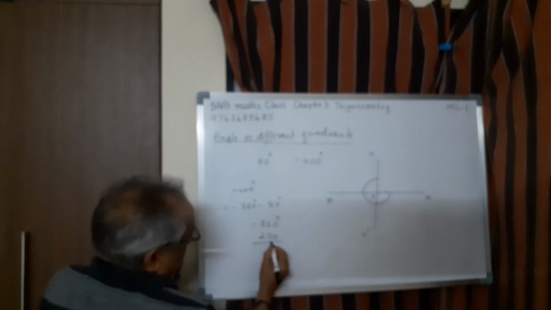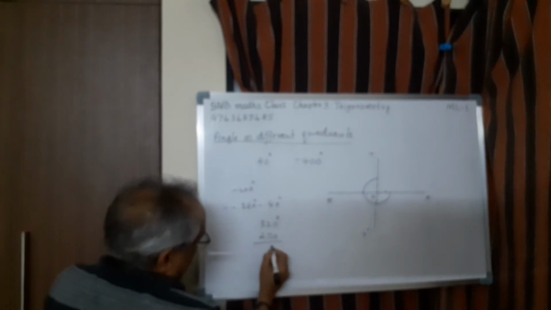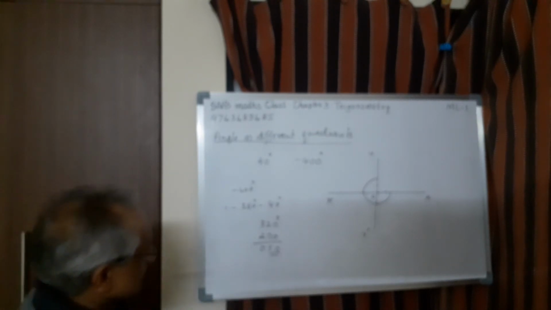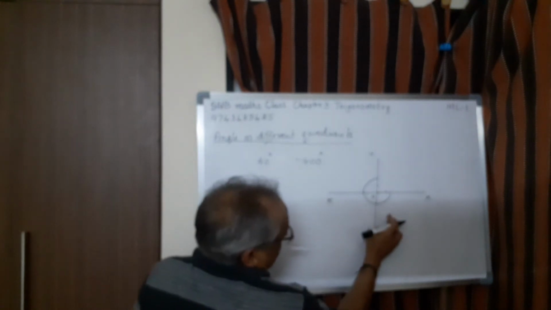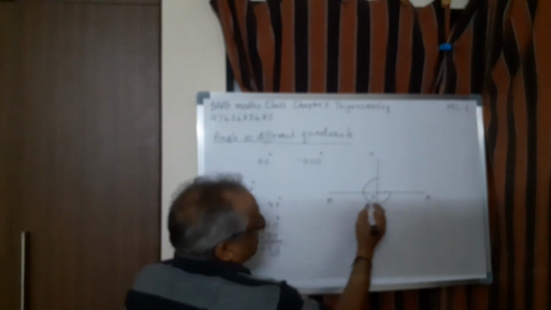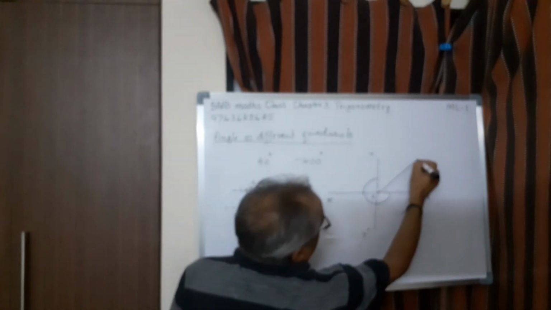How many remaining now? Now, if you take 320 minus this one, 50 degrees remaining. So what I have to do is 90, 90, 90 is 270 plus the remaining 50, somewhere from this side you have to calculate, somewhere here.